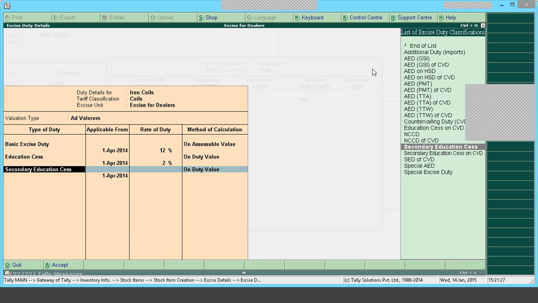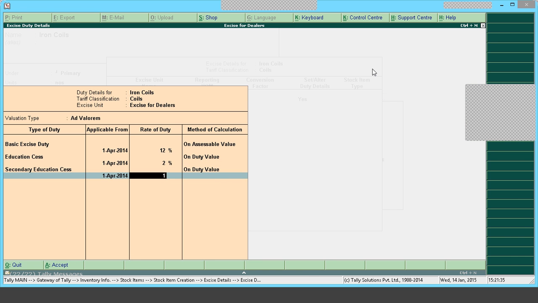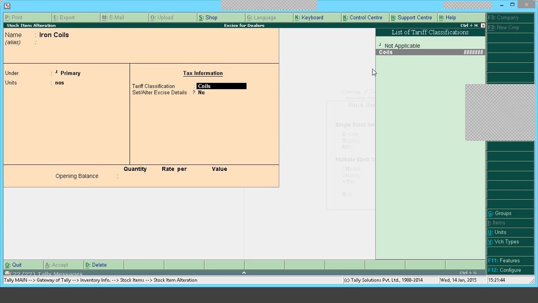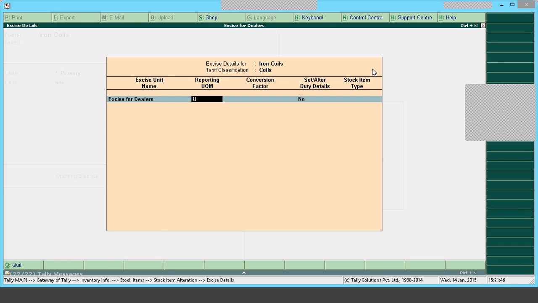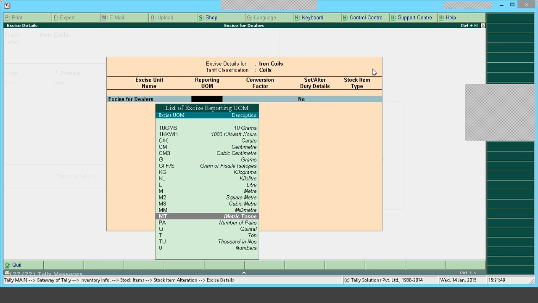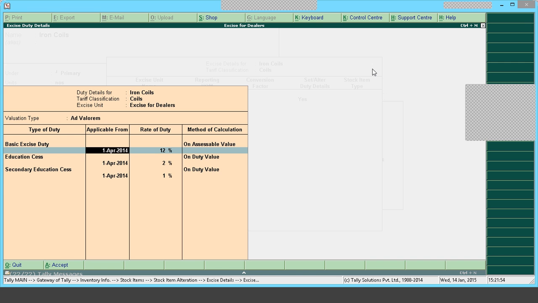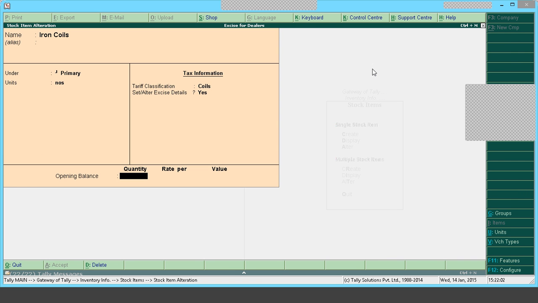Later I will show you how to record import transactions in Tally. In that we will be using the CVD. So I will say this. I have created a stock item. I gave the tariff classification for that item. I set Set/Alter Excise Details to Yes. The reporting UOM was selected from the list of units of measure, and the applicable from date was given as 1st April 2014. The rate of duty is 12%. The percentage was specified and it has been saved. So this is how we will be creating the masters for excise.